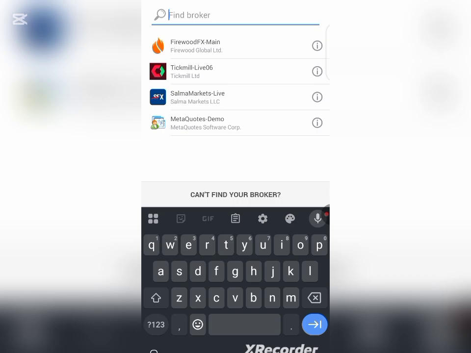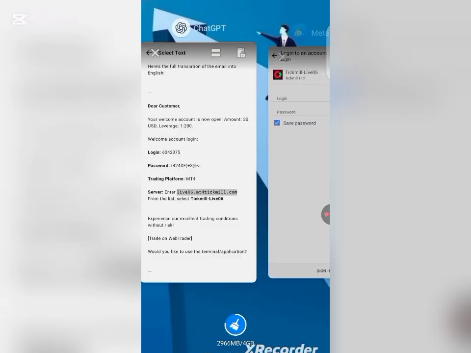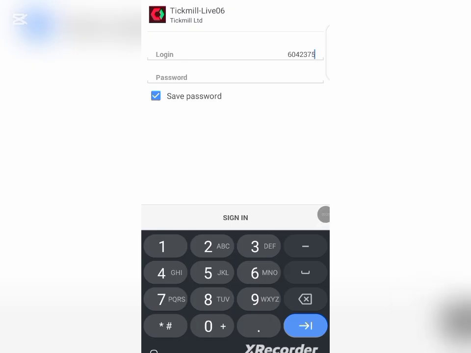So all you have to do is search for Tickmail Live06, click on it, and go back to the platform that you just used to create an account. Copy your login. Now that I have copied my login, the next thing is to go back and copy my password, and paste it over here.